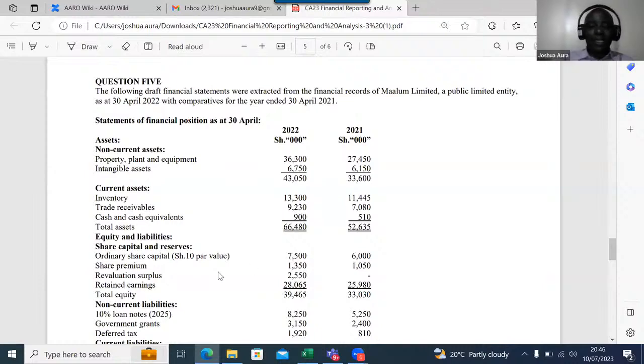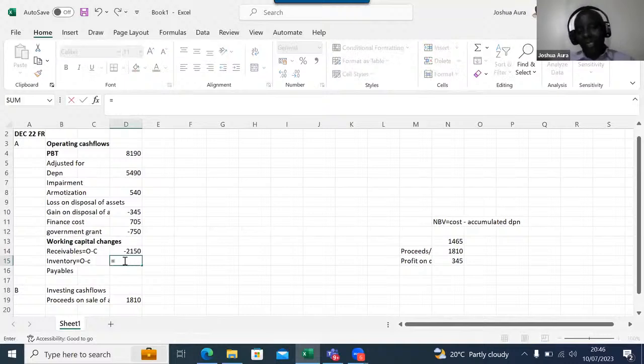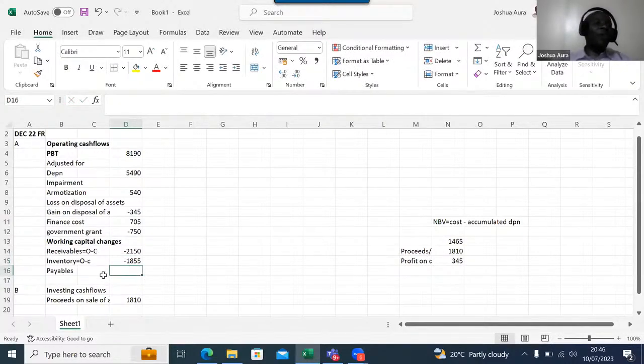11,445 minus 13,300. So I'll come back here. I've already crammed these. So we are saying here equals, to get started with my Excel. In this case here, equals 11,445 minus 13,300. And then I say enter. Then I go to payables.